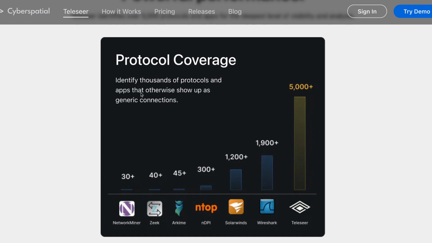They identify thousands of protocols and apps that otherwise show up as generic connections. Here it is stated that Telesir has more protocol coverage compared with Wireshark. Well, when we tried my radio frequency pickup file that contains RF connections to 2G or 4G, they cannot cover the GSM tap protocol itself. So we need to ask the Cyberspatial team whether it is really correct or just an overclaim, and why GSM tap cannot be decoded in this case.